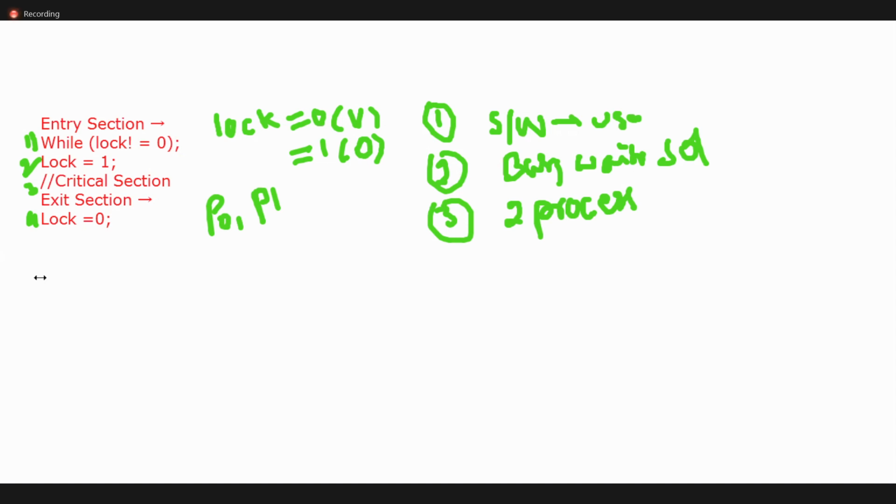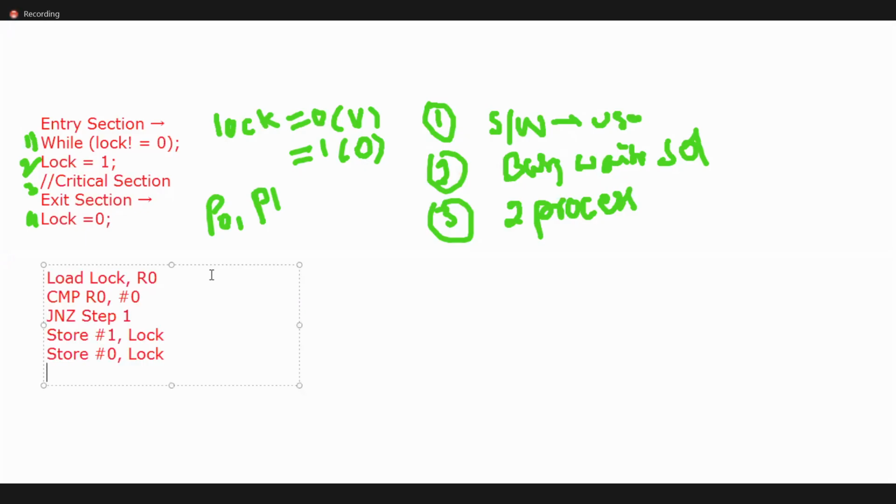You already know how to write assembly language, so I'm just copying it. We already did this yesterday. This is the first line, this is the second line, third line, fourth line, and fifth line.